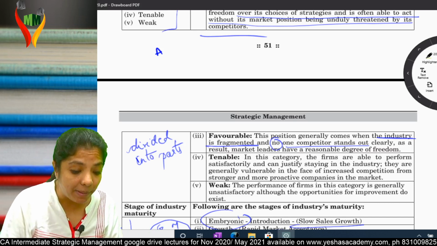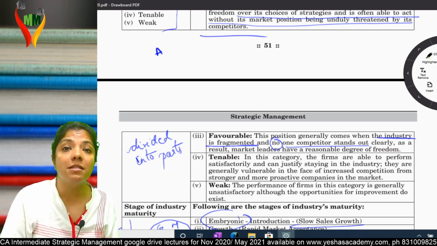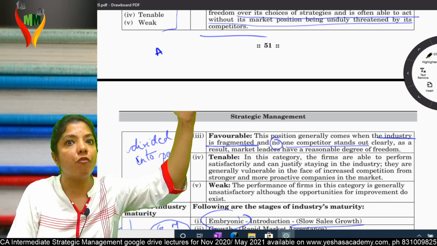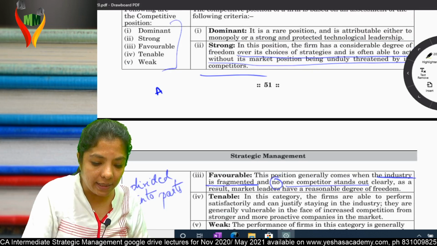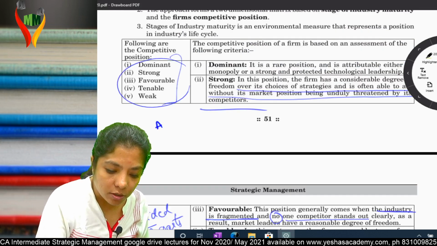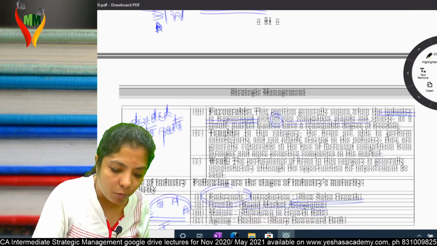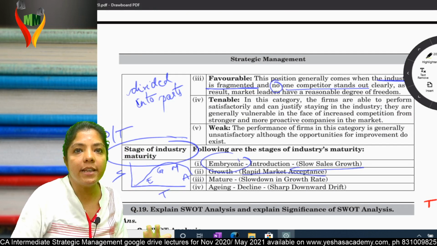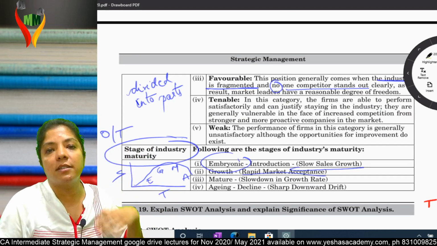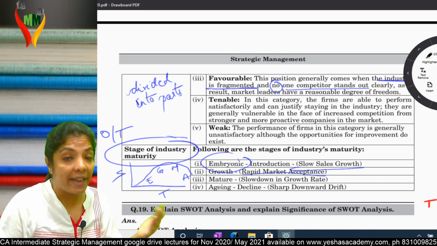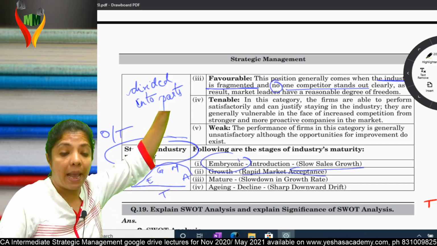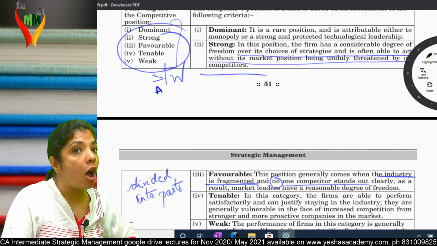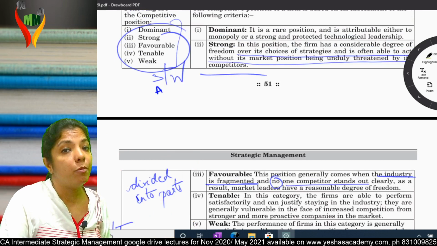Tenable means manageable. In science you say tenable; in commerce you say manageable. See, I am moving from strength to weakness. Basically this is your strength and weakness, and this is opportunity and threat. Maturity is not in your control. So if it is growth phase, it's opportunity; if it is decline phase or aging, it is threat. Am I clear? When I say I was in a dominating position, that's my strength. I had a strong position, it's my strength. I have a favorable position, it's my strength.